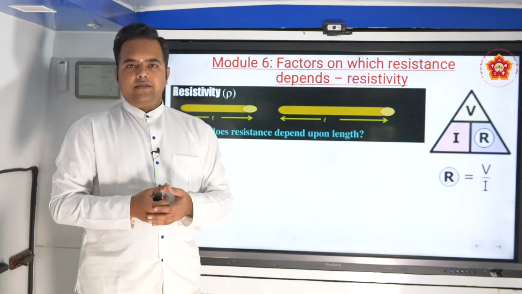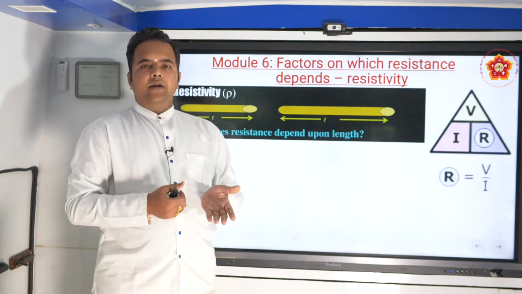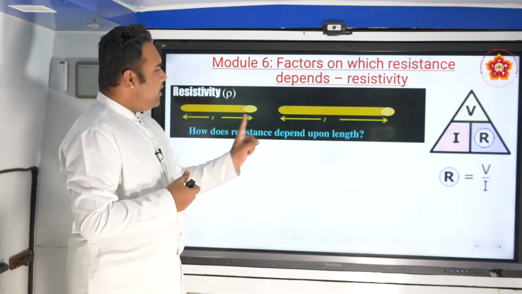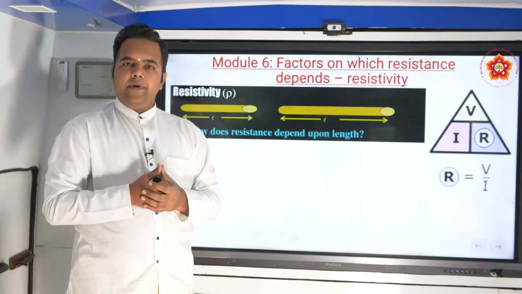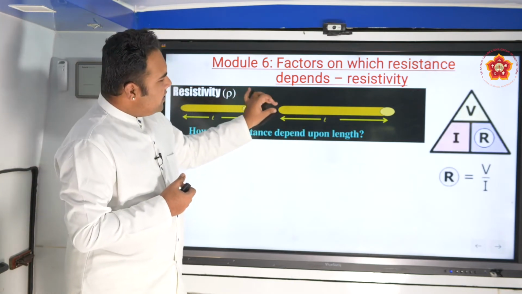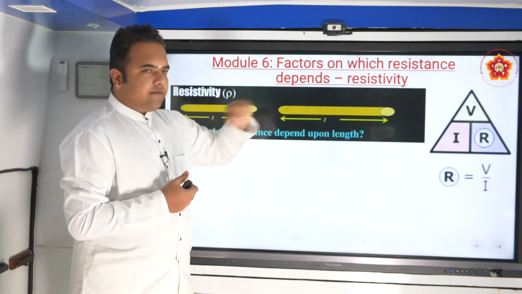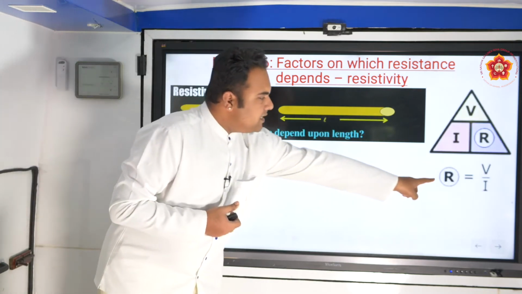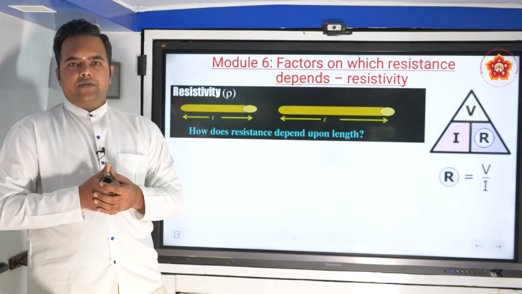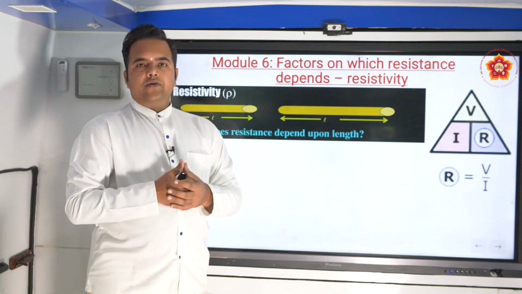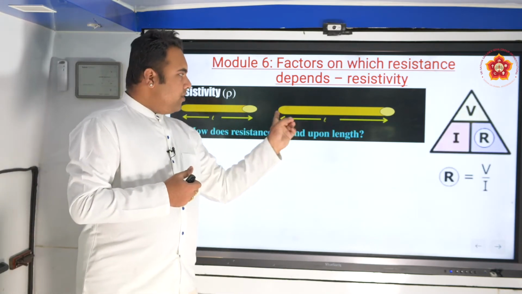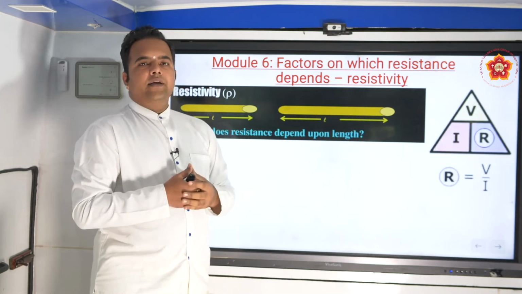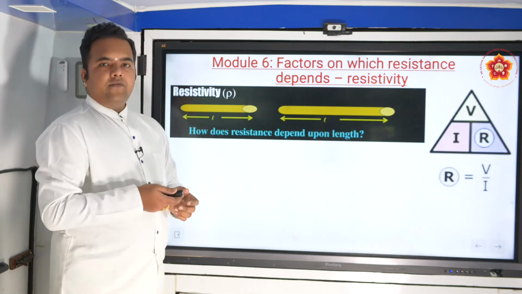Suppose you want to increase the resistance of a particular metal or element or component. One way to increase the resistance is to increase the length. The electrons, as they keep flowing, spend more time colliding with each other and with the walls of this container, and the resistance will increase. So when resistance increases, what will happen? The current will be reduced. So I is inversely proportional to R. When R is more, the current will be less. The flow of electrons will be less. When R is less, the current flow is more.